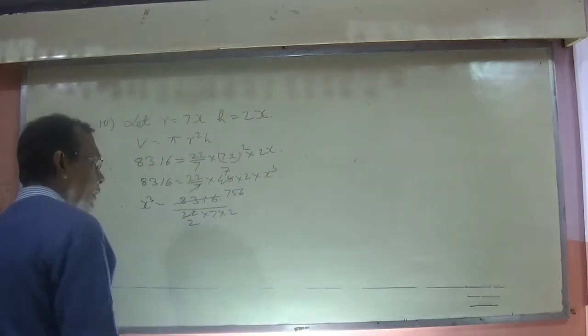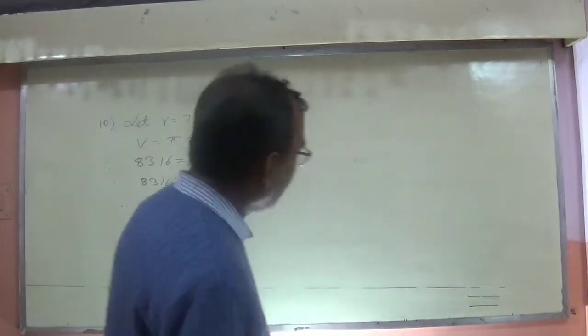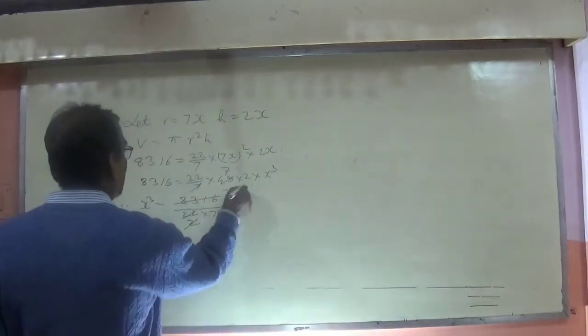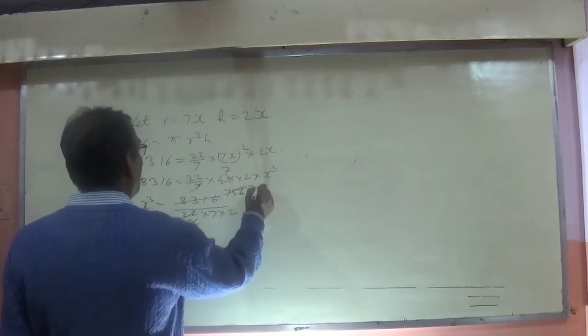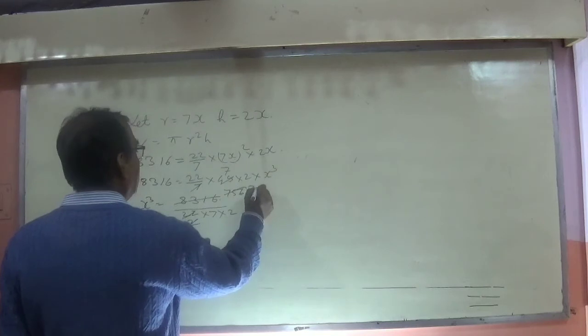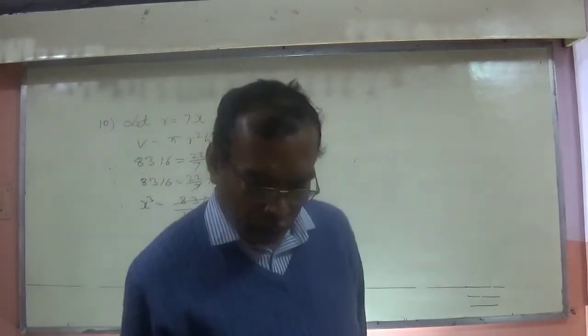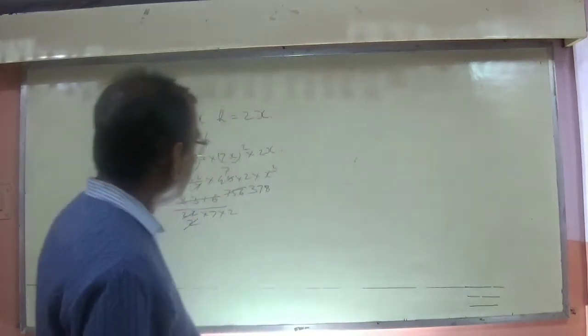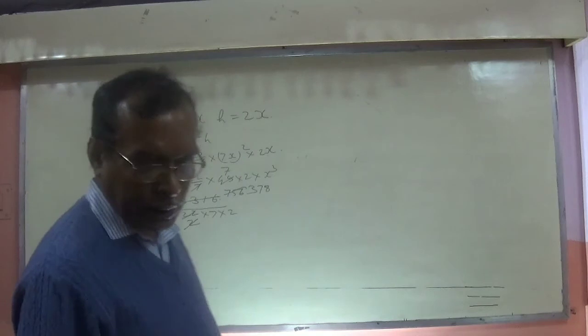And this 756 again can be divided by 2: 2 3s are 6, 2 7s are 14, 2 8s are 378.